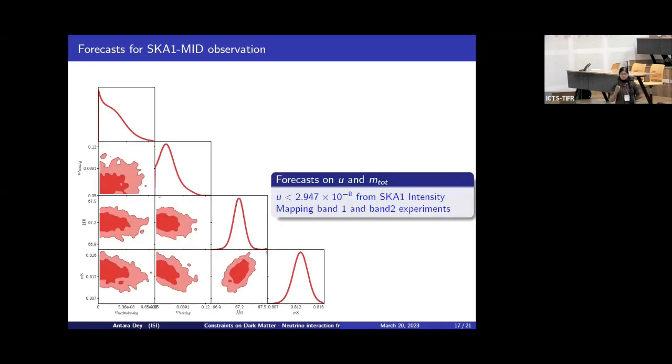And these are the posterior forecasts for this particular type of interaction model using the SKA1 intensity mapping Band 1 and Band 2 experiment. For this, we have generated the mock catalog for this type of model using the SKA1-Mid telescope specification. We are also studying this type of model in other LSS experiments. So this is in progress.